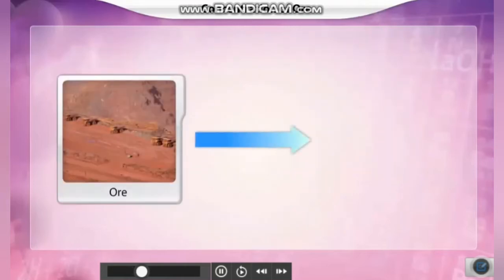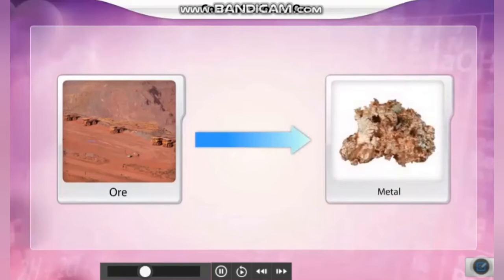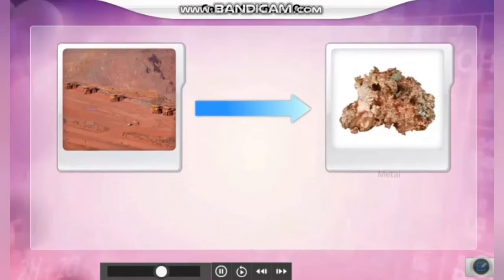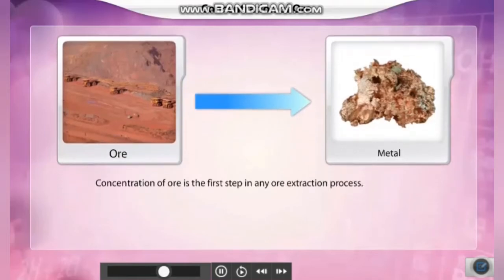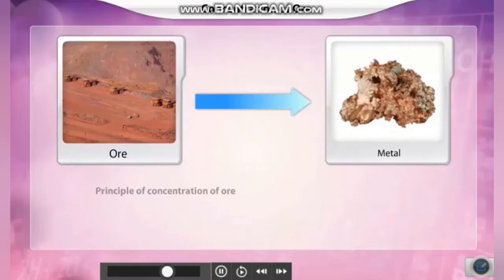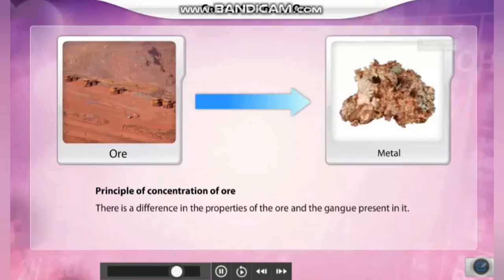This can be done by various methods. Generally, any process of removal of gangue from the ore is called concentration of ore. It is also called ore dressing or ore beneficiation. It is carried out as the first step in any ore extraction process. The principle of concentration of ore is simple. There is a difference in the properties of the ore and the gangue present in it. The different methods of concentration are based on this principle of difference.